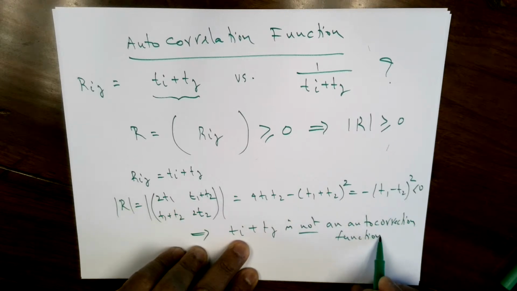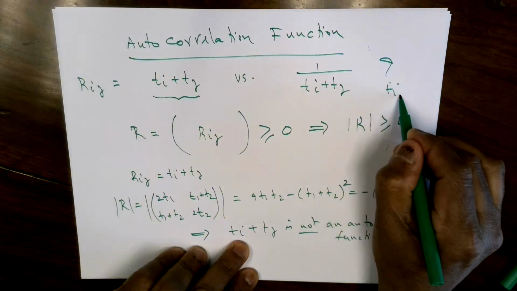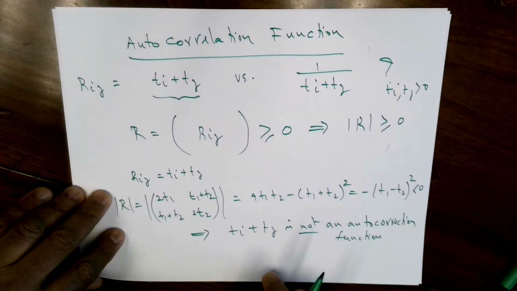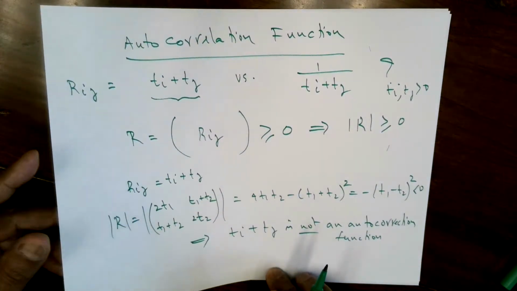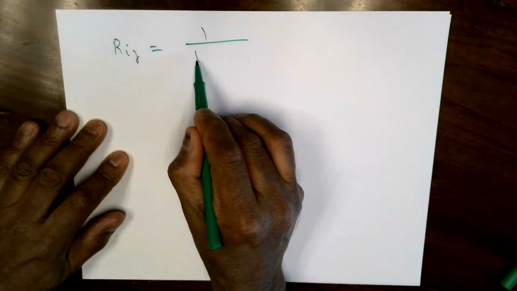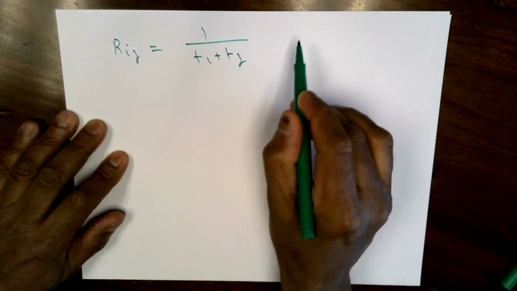Let's say the original problem is for ti and tj positive. So this is not an autocorrelation function. All right, so the question is, what about the other function? In other words, if rij is 1 over ti plus tj, what about this one?